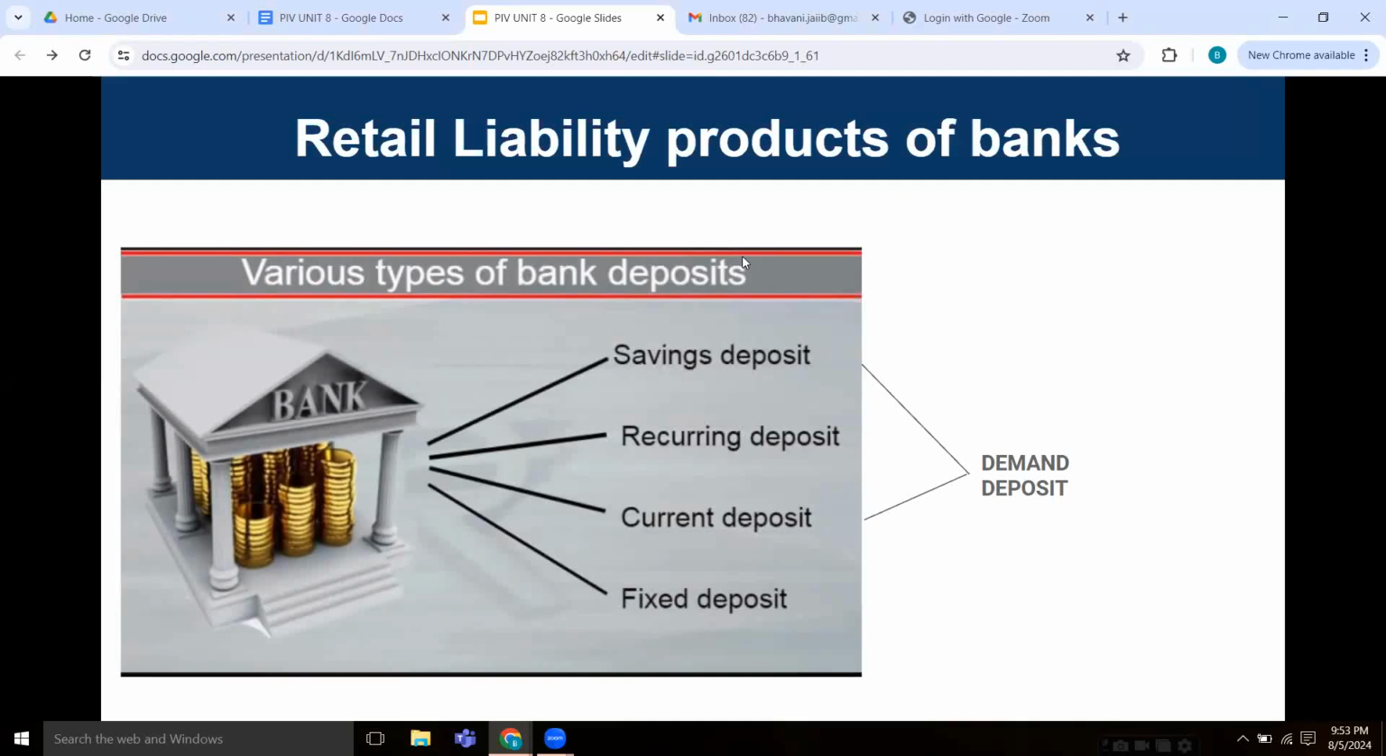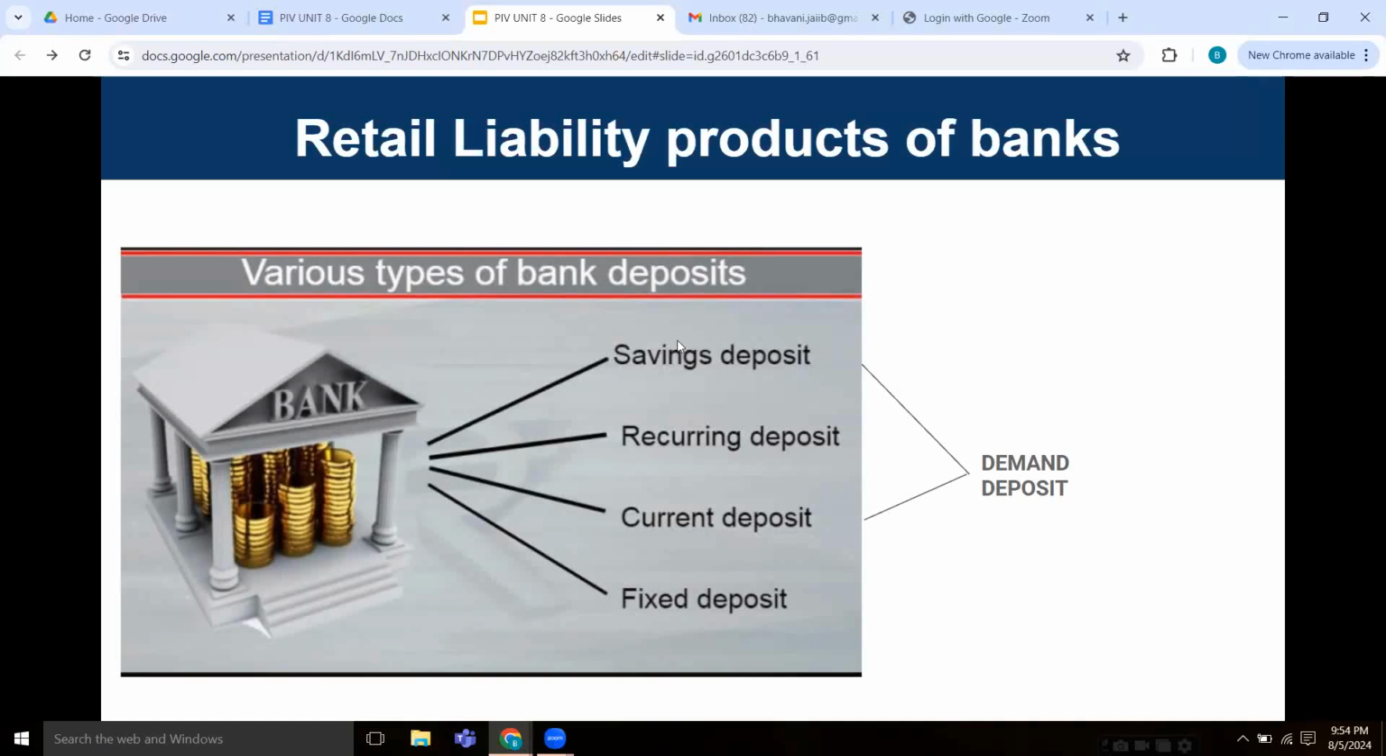We shall learn about the different types of liability products. Demand deposits are payable on demand. That is, when you demand from the bank, you should be able to get these deposits. While the term deposits are repayable on expiry of the period, and they are also known as the time deposits or the fixed deposits. While the recurring deposits help people with regular income to save a fixed amount every month and at the same time earn interest at the rate applicable for the fixed deposit.